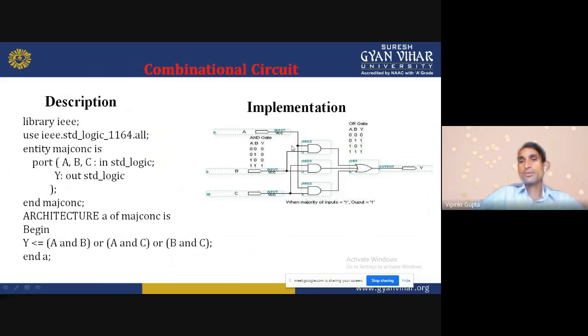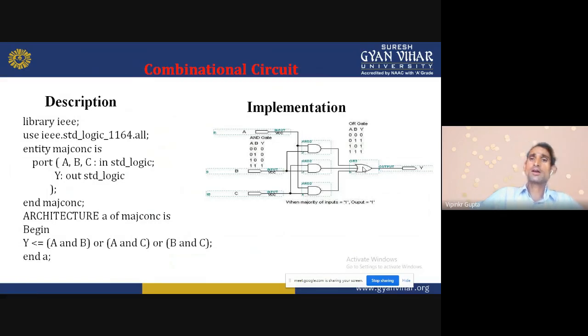Now we are providing that to these AND gates, and this is the OR gate. A, B, and C are the three inputs. We provide A and B to the first AND gate, so we get A dot B. Then B and C give BC, and A and C give AC. Now we add all of these with an OR operation. So what is the output? AB plus BC plus CA.